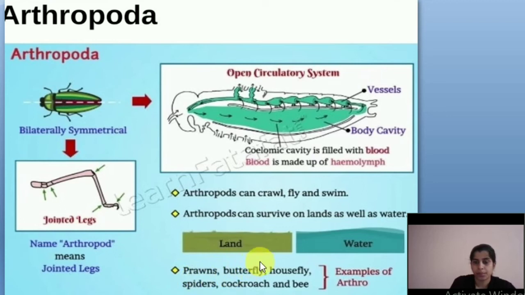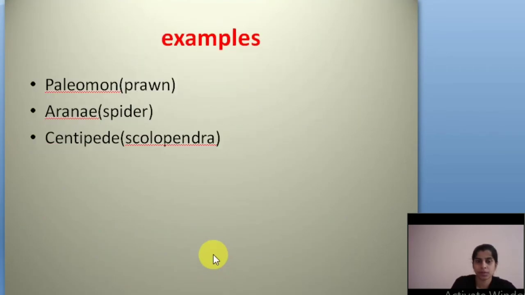Clear? And some examples of arthropods: Palaemon, which means prawn, and Aranea, or spider, and centipedes, or scolopendra. Okay, scolopendra. These are the examples of arthropods.